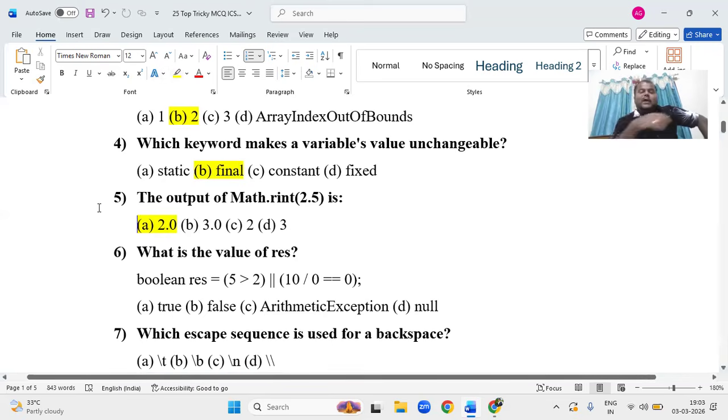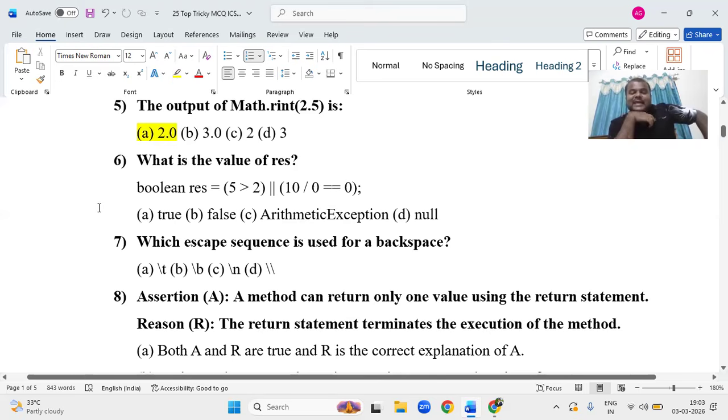So what is the value of the resultant? The return type is taken as boolean, and the variable name is result, and he has given one logical expression. First is the relative operator, 5 greater than 2, and 5 greater than 2 is true, and he has given logical OR. In logical OR, if any one value is true, it will become true only, right?